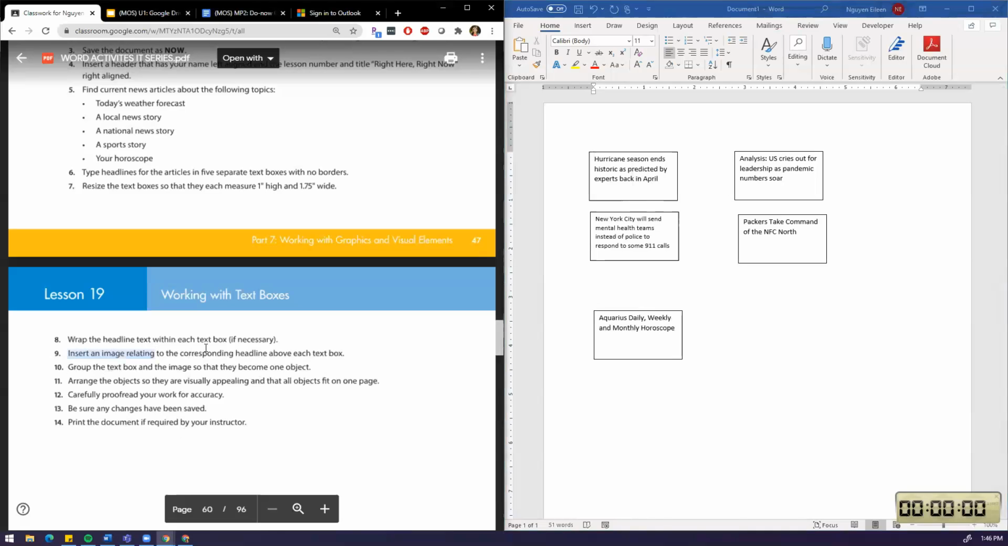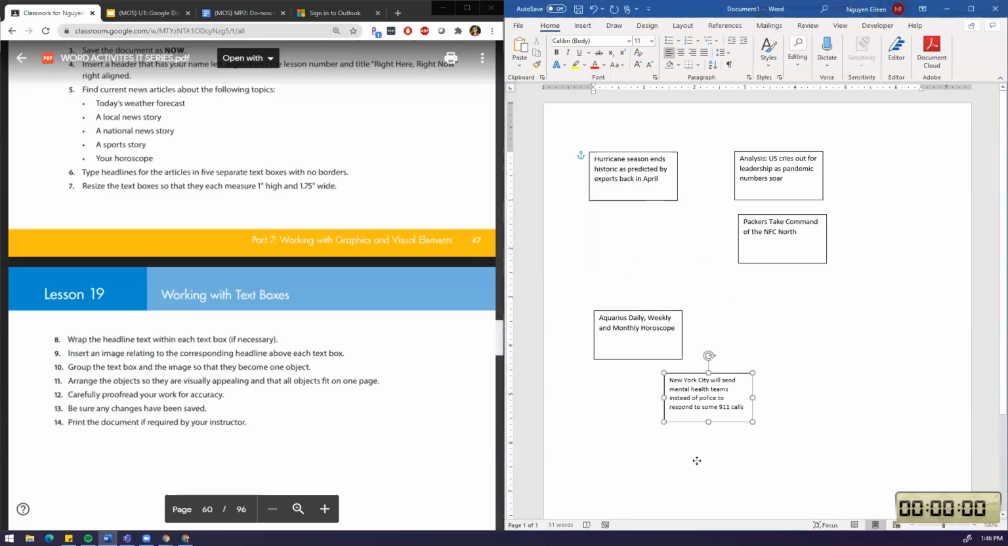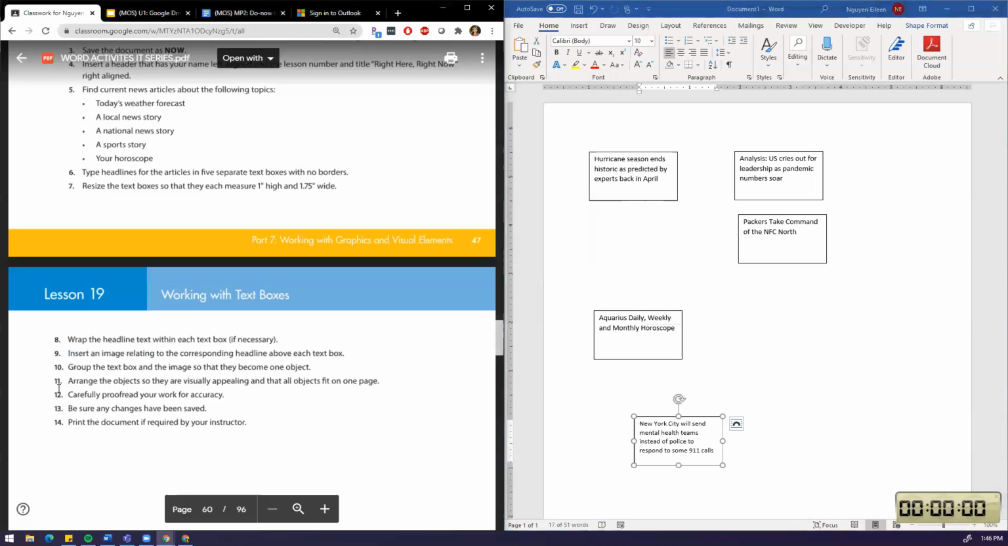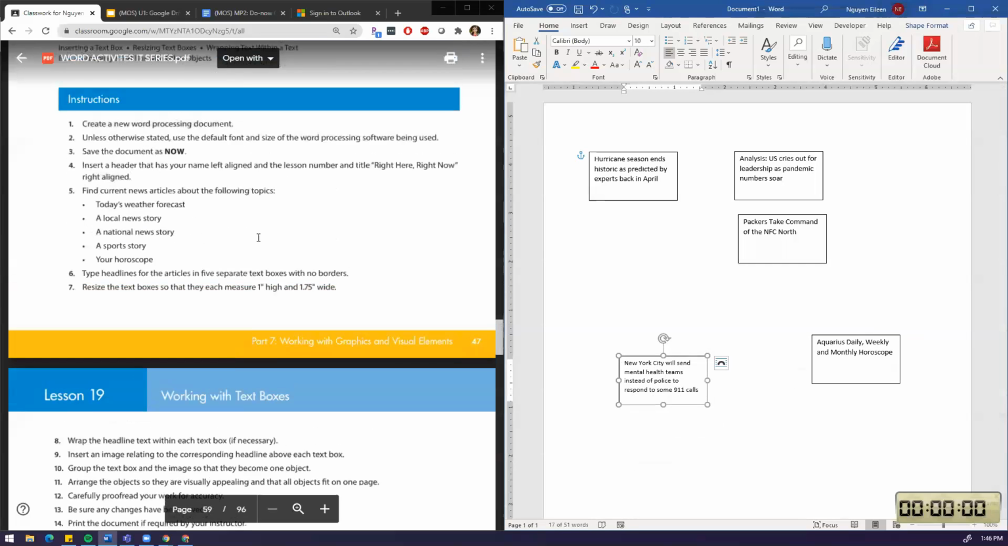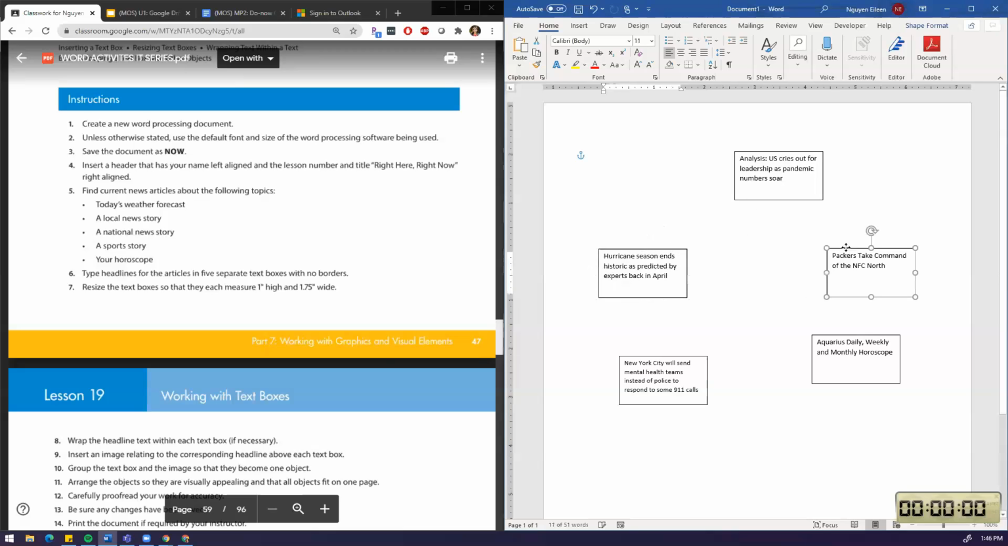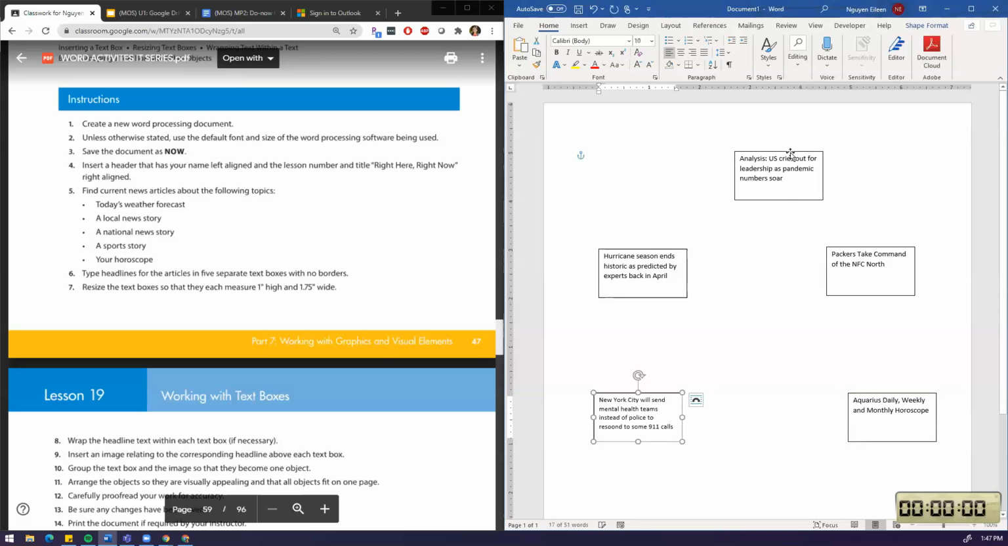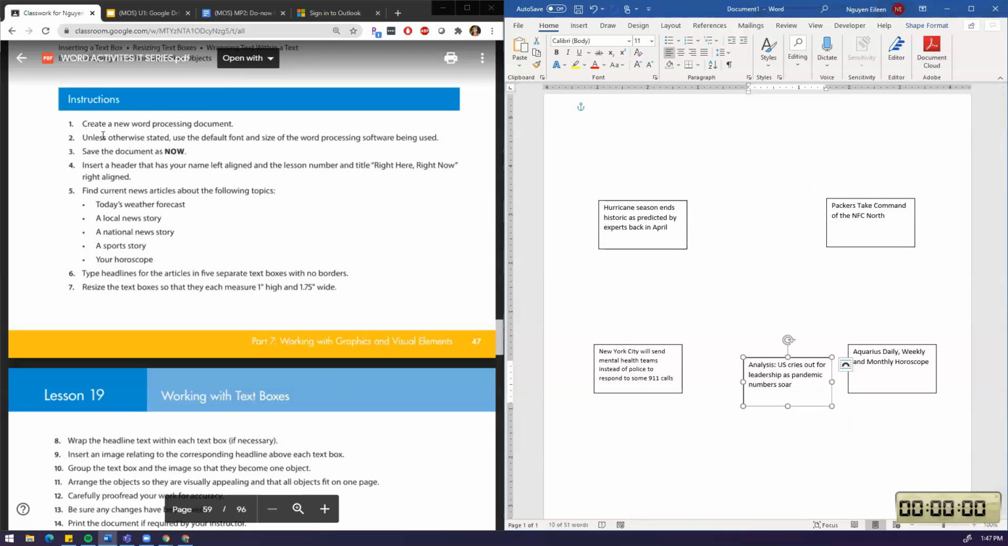Okay, now you need to insert images related to the headlines above each text box. So they want you to arrange everything. I'm looking at number 11. Arrange the objects so they're visually appealing and all objects fit on the one page. So they want everything to fit. Just make sure that the page is still this. They want it this way. So they want a picture above each one.